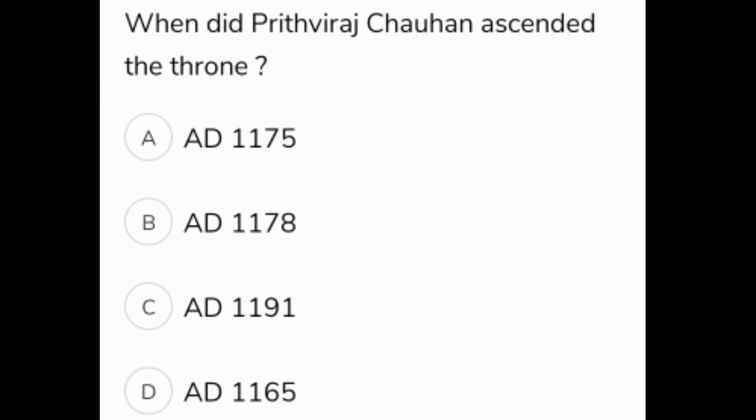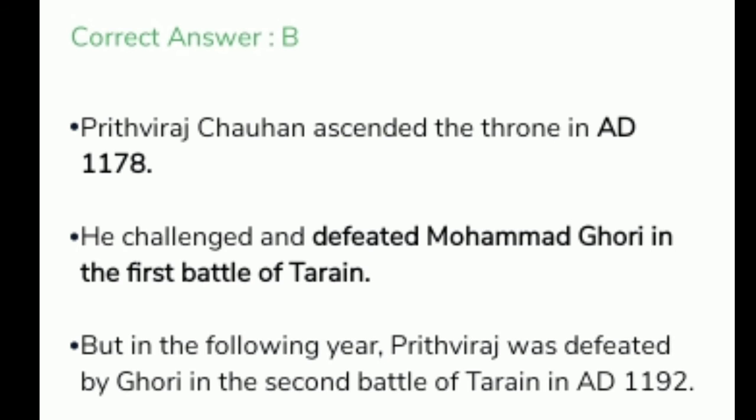When did Prithviraj Chauhan ascend the throne? The options are A. AD 1175, option B. AD 1178, option C. AD 1191, option D. AD 1165. Option B. AD 1178. Prithviraj Chauhan ascended the throne in AD 1178. He challenged and defeated Muhammad Ghori in the first battle of Tarain. But in the following year, Prithviraj was defeated by Ghori in the second battle of Tarain in AD 1192.